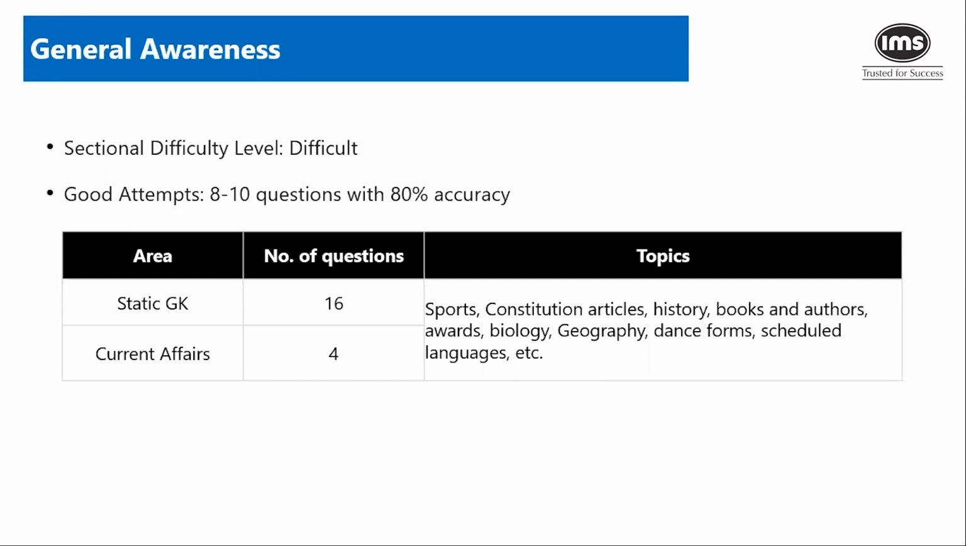We thought initially it could be physics as well because it was like a phenomenon. It's classified as a geography question. Questions related to dance forms, scheduled languages, as I said. So now there is no limit to what you do. So that's why we'll say whatever is exhaustive, at least try to do that much and then do maybe the current affairs of last 1 year.